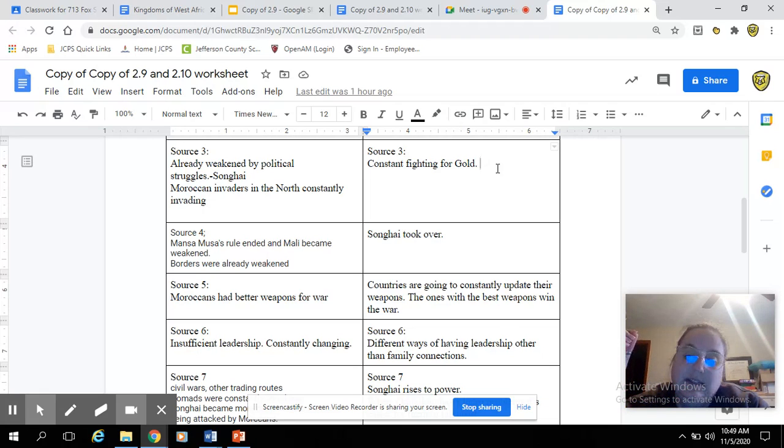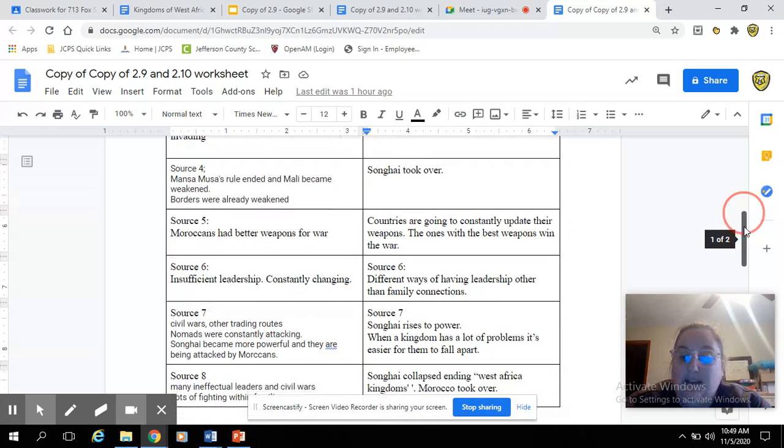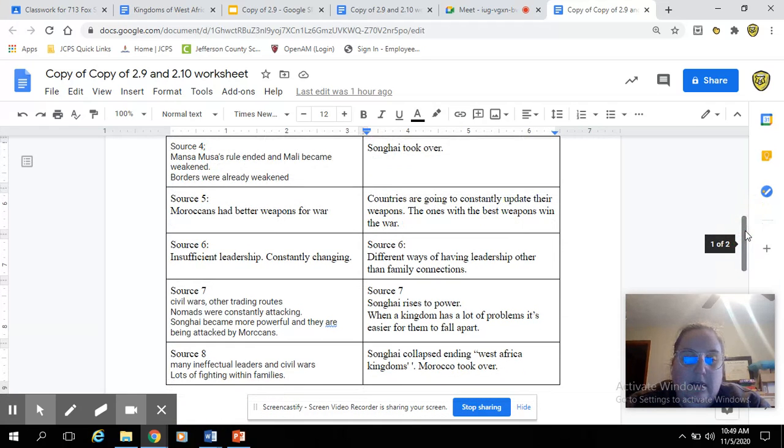So the lasting effect from that is constantly fighting for gold. The reading doesn't specifically say that, but we can make an inference, which is an educated guess, that for future empires, it's always going to be a struggle when you have lots of gold, which is true even now. Countries that have a lot more resources tend to be the ones fighting a lot more.